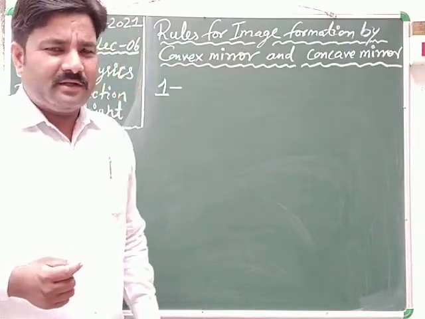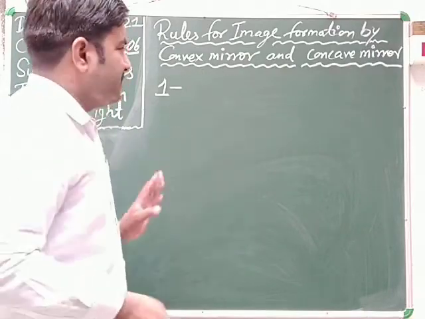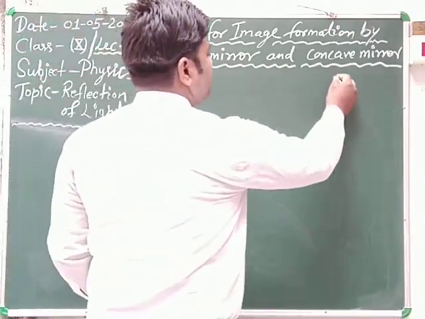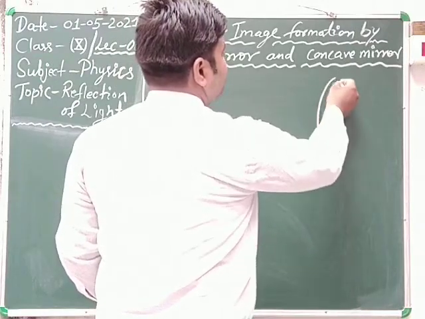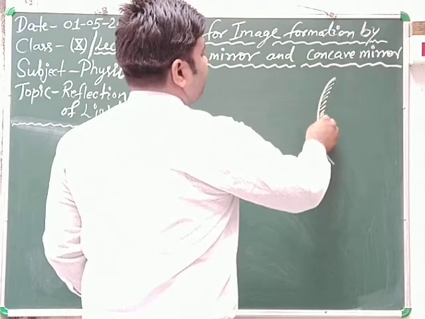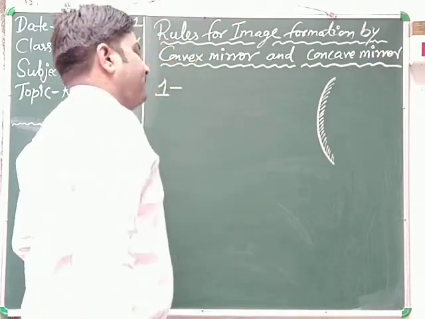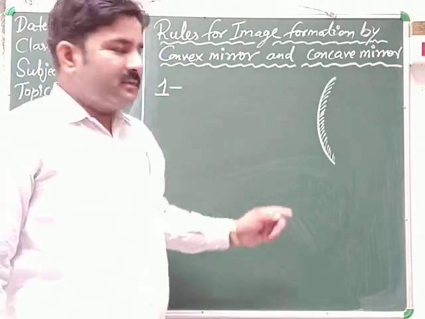That is very important. So in case of convex mirror, the first rule, just see here, this is the convex mirror, the reflecting surface that is bulging out, as I explained in your earlier lecture.